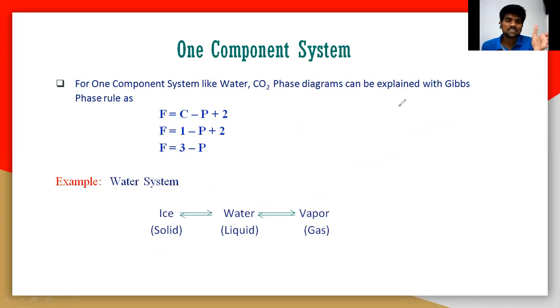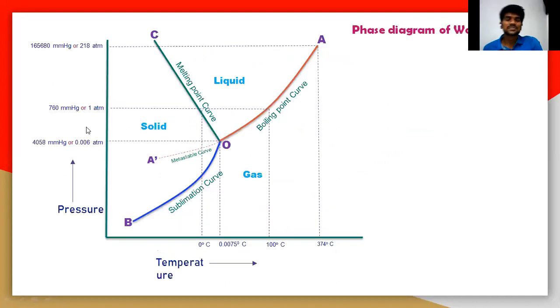So let us take the phase diagram so that you can easily understand the phase, component, degrees of freedom, everything. The Gibbs phase rule, you can easily understand by using this phase diagram. So this is a phase diagram of a water system. Here you need to understand how a particular phase can be changed, that is, solid is converted into liquid phase, or liquid is converted into gaseous phase.